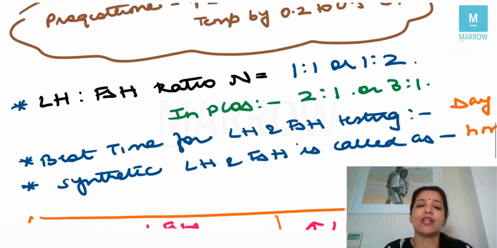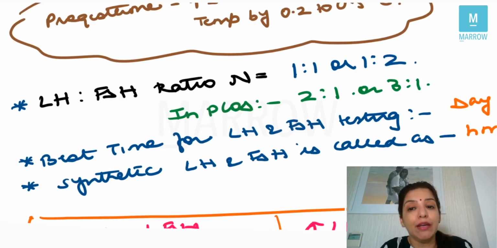Now, about LH and FSH, what you need to remember is that normally LH and FSH in a female are equal. So the ratio of LH to FSH in a normal female is 1:1, or sometimes it can even go as 1:2. So FSH either will be equal to LH, or normally FSH can be a little higher than LH. In PCOS, this ratio becomes reversed. In PCOS, the ratio of LH to FSH becomes 2:1 or 3:1.